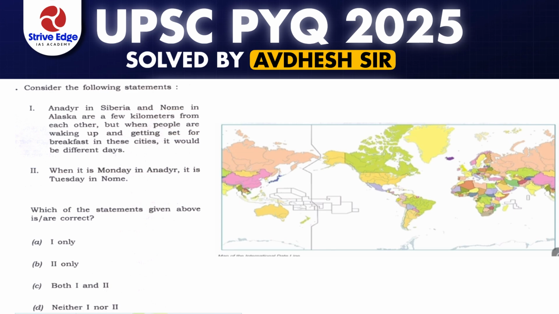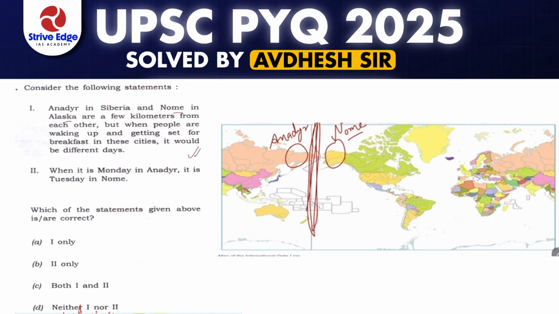Anadyr in Siberia and Nome in Alaska are a few kilometers from each other, but when the people wake up and sit down to breakfast in these cities, it would be different days. So when I mark the points on the map below, Anadyr in Siberia, and Nome in Alaska. You should know where Alaska is and where Siberia is. Yes, because both the places are on opposite sides of the International Date Line, that is why both the time and days will be different. Yes, this statement is right.